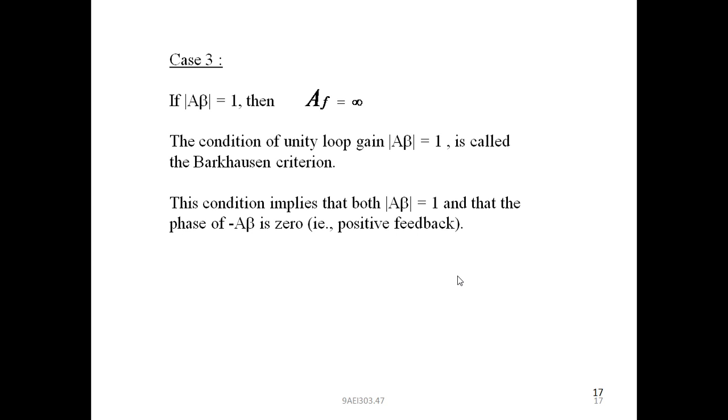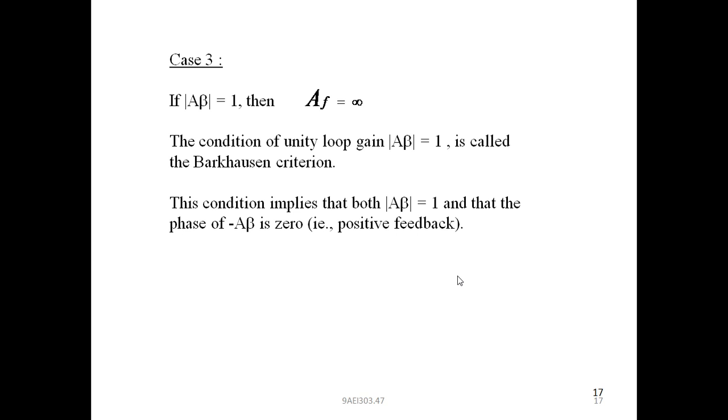In the denominator, 1 minus 1 becomes 0. A by 0 tends to infinity. Something by 0 tends to infinity. Therefore, AF is equal to infinity. This condition, which condition? A beta is equal to 1. This condition is called Barkhausen criterion.